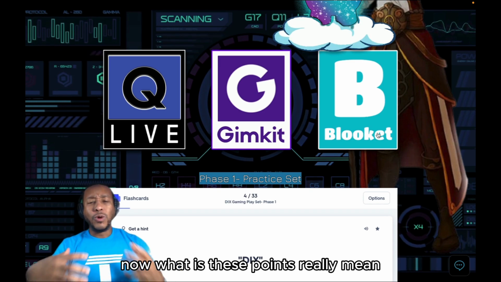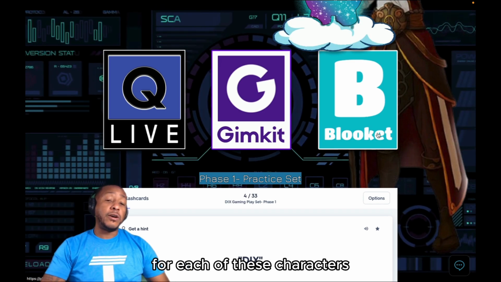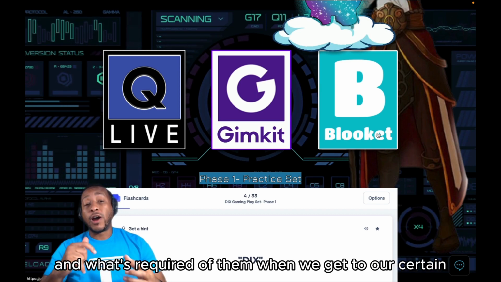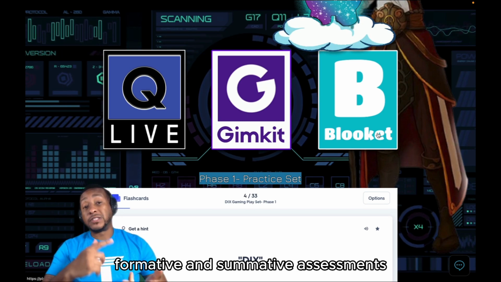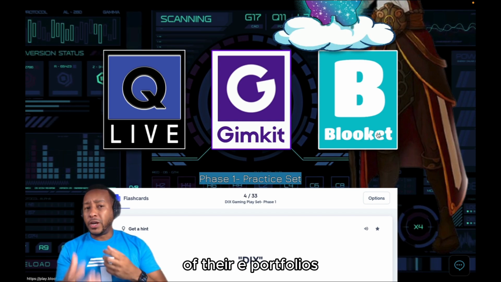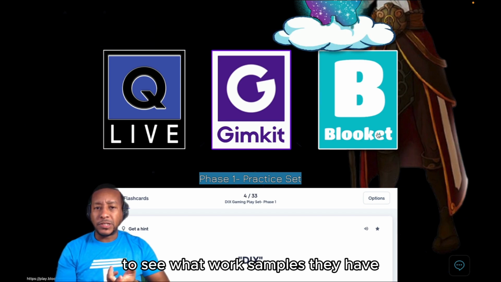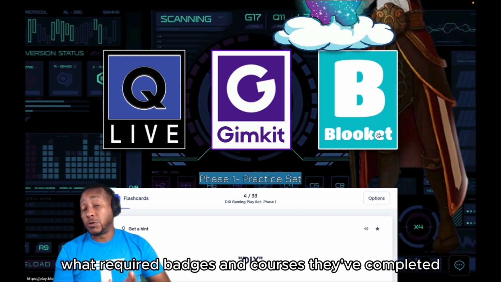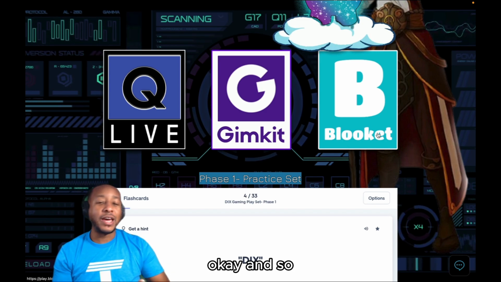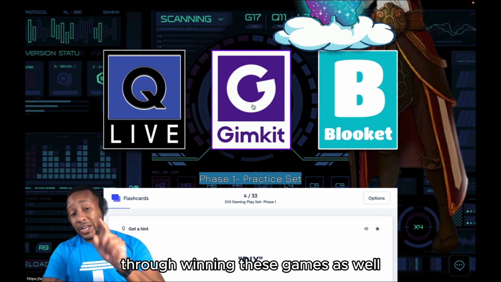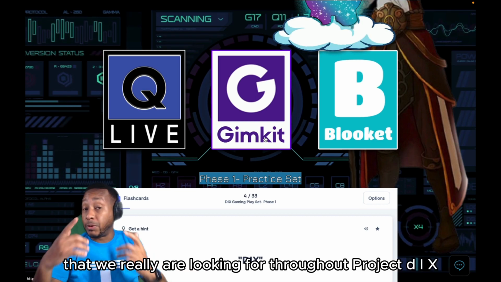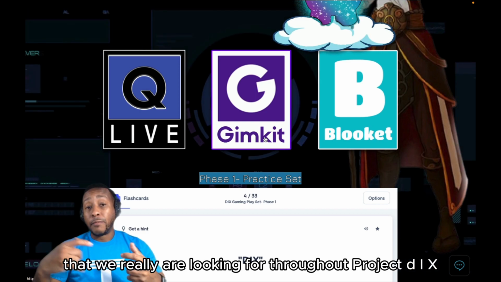Now, what do these points really mean for each of these characters? That comes as part of our ePortfolio development and what's required of them when we get to our formative and summative assessments. These assessments happen through a review of their ePortfolios to see what work samples they have, what required badges and courses they've completed, and have they completed the right amount of experience points. Okay, and you can also get those points through winning these games, using some teamwork in these games, and displaying some of the skills that we are looking for throughout Project D.I.X.